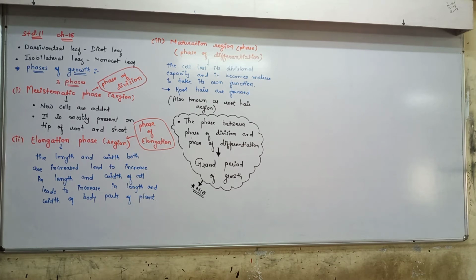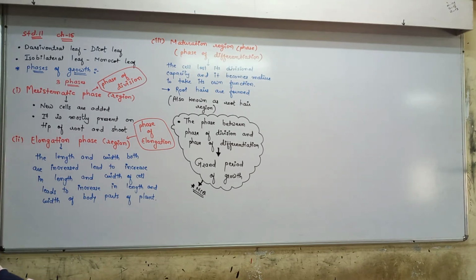The phase between the phase of division, meaning the meristematic region, and the phase of maturation, that period is known as the grand period of growth. Okay? So these are the phases of the growth.